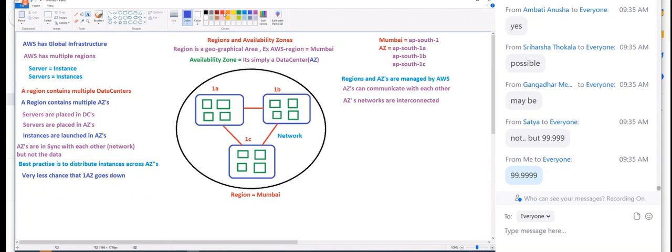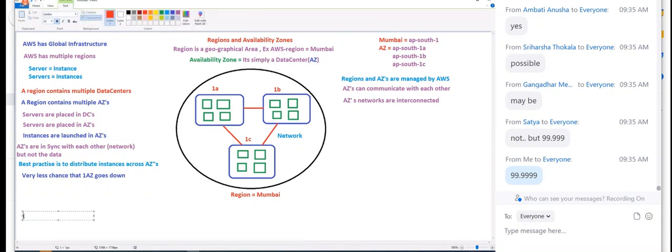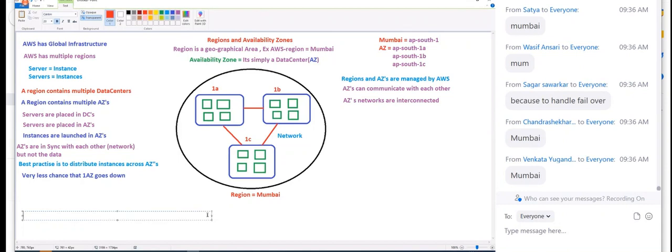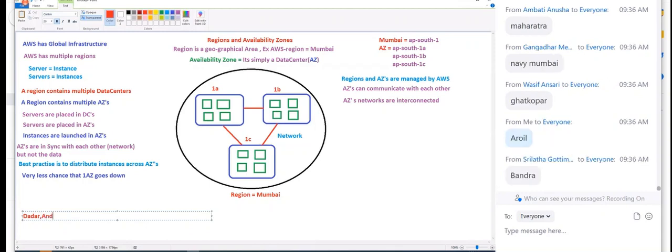I used to ask these things to every batch. See here, guys, which region are we using? Mumbai region, right? So guys, can you please tell me a few places in Mumbai? I know a few places there: Dadar, Andheri, Aroli, Thane.